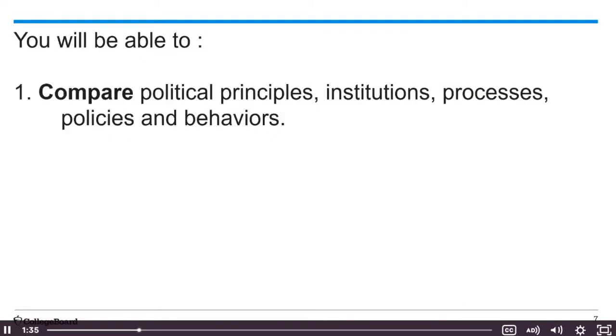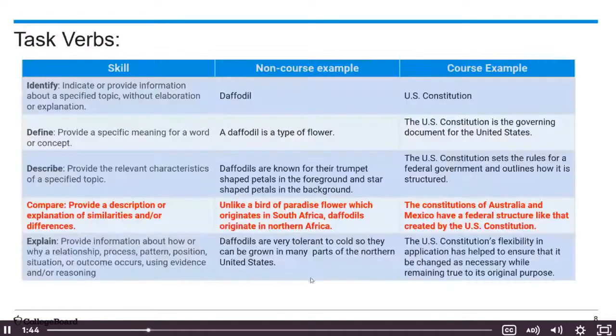So what you want to be able to do is to compare the political principles, institutions, processes, policies, and behaviors. So I've got that highlighted here for the task verbs. We haven't looked at compare before. I think this is the first time. And so you're providing a description or explanation of similarities and or differences. And you want to make sure you're paying attention when you see it as a question, an FRQ, in that you may need to be doing both of those, talking about what's the same and what's different. So you want to read those carefully.